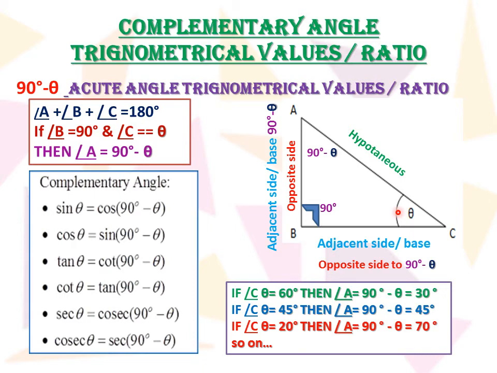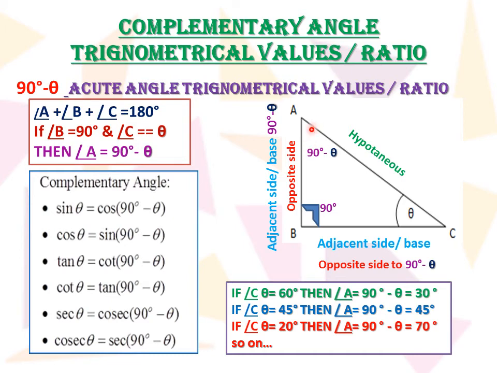For the 90 minus theta angle, that is at this vertex A, it will be just the reverse. The adjacent side of theta becomes the opposite side of 90 minus theta, and the opposite side becomes the adjacent or base side of angle A, and the hypotenuse remains the same.